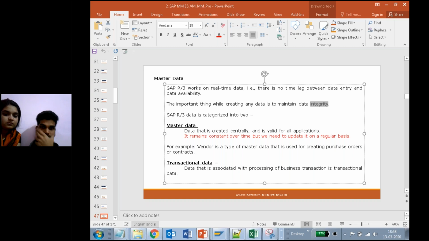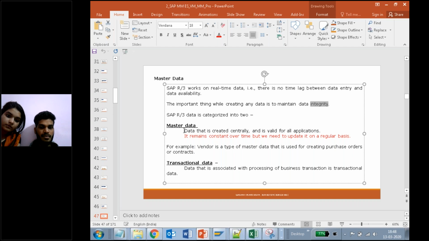I'll also give you a small example, like Facebook. Everyone is using Facebook. I have a different account, you have a different account, everyone is using a different account. But in Facebook, if I log in and post some photo, it will be immediately reflected to my friends who are on Facebook because of integration. That person is integrated into my account. I have invited him, or sometimes another person can also see that. So that is called integration here.